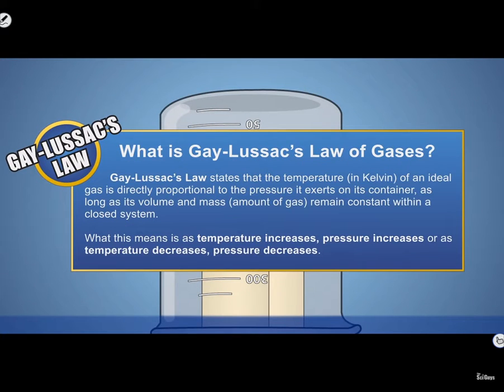Gay-Lussac's law states that when a fixed amount or mass of an ideal gas is kept at a constant volume and in a closed system, then its temperature and pressure are directly proportional. What this means is that when a gas's temperature increases, its pressure increases, or as its temperature decreases, its pressure decreases.